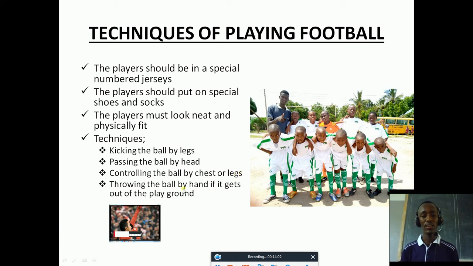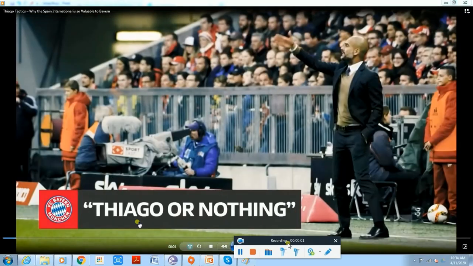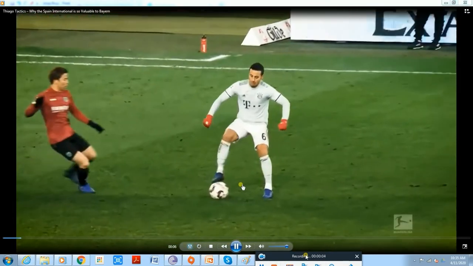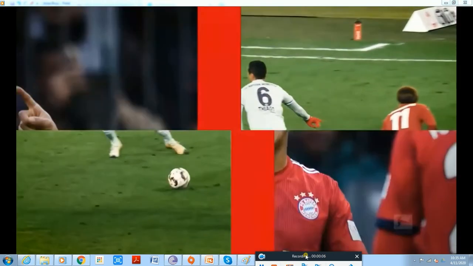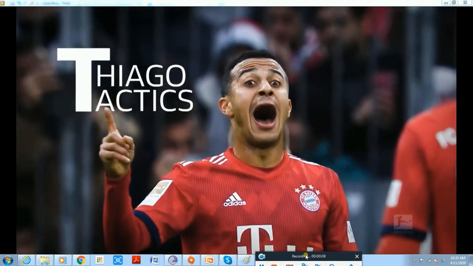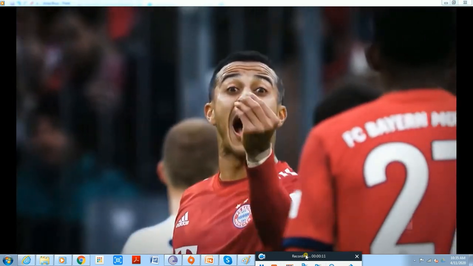But the last thing is throwing the ball by hand if it gets out of the playground. Out of the playground means out of those lines. That's why we have a linesman. When the ball is going out of those lines, it means the ball is out of the playing ground, so you can throw it. Now, after knowing that, let us watch this short video here on how we apply a football game. You are most welcome.